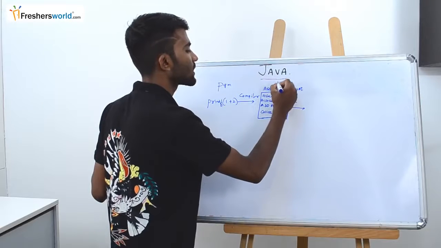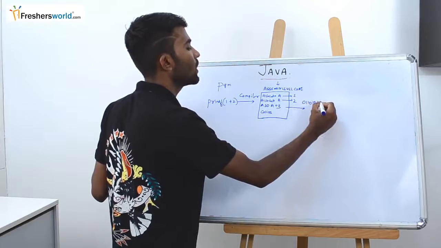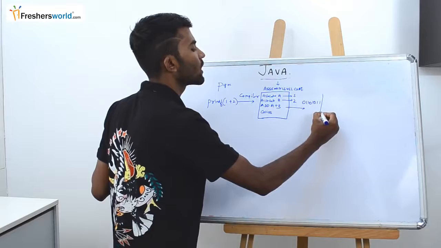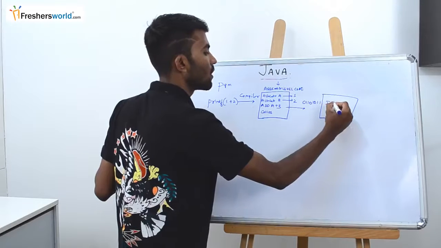Once the assembler converts this to 01, 10, 10, 11, this is nothing but your machine code that executes on your Intel processor.